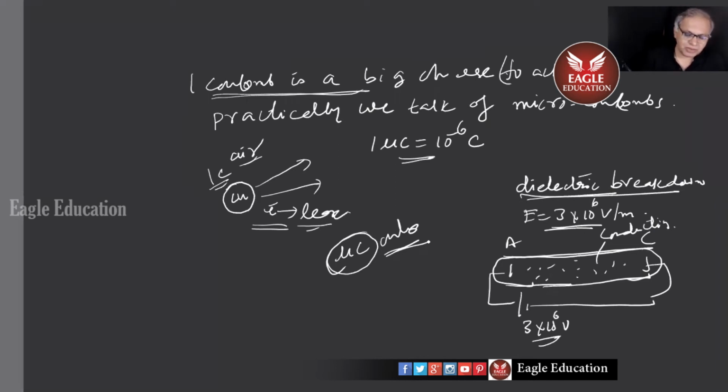What I was trying to tell you was that 1 coulomb charge is actually a very big charge to practically achieve on a metal body like this. I told you already. When do you say bodies are charged? Either you remove electrons from them or add electrons to them, right? Protons cannot be removed, protons cannot be added. They are inside the nucleus, tightly bound. So all electrostatics we deal with is that only.